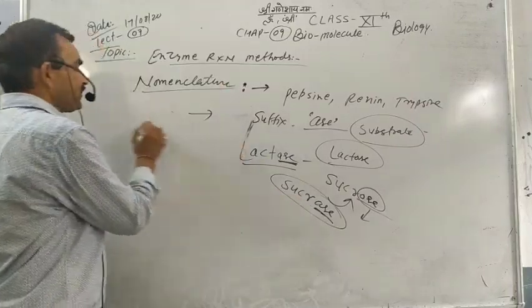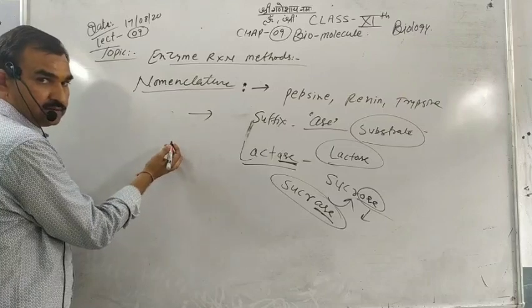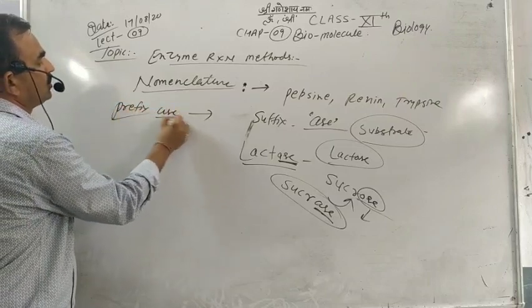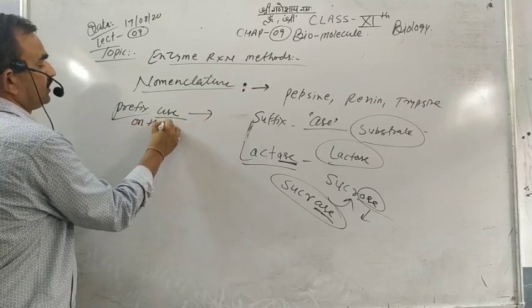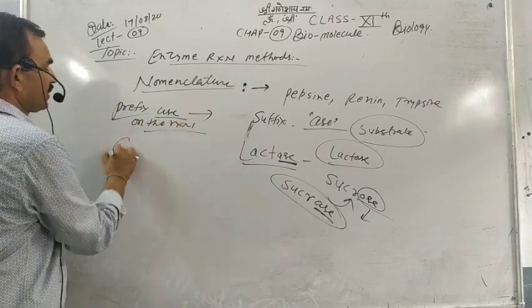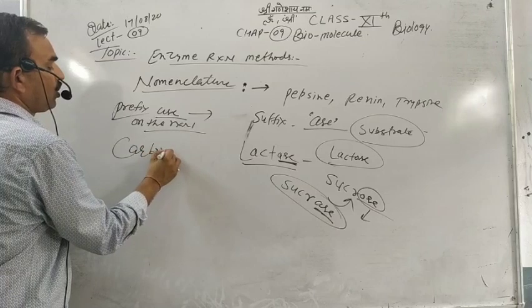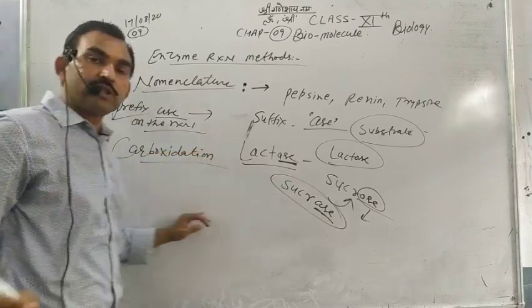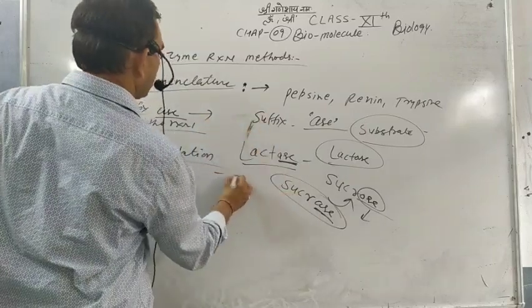The third method is naming after the reaction, using a prefix on the reaction. Carboxylation is the reaction in which CO2 is released.